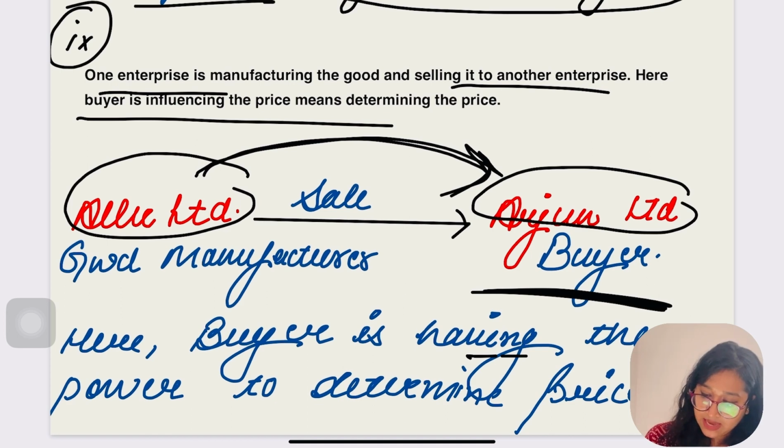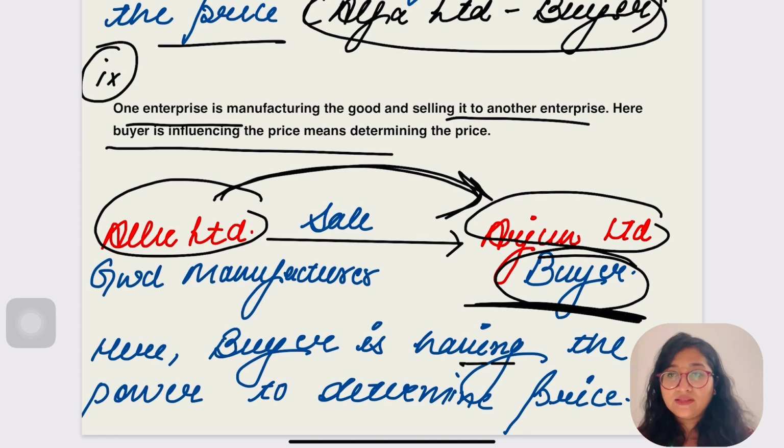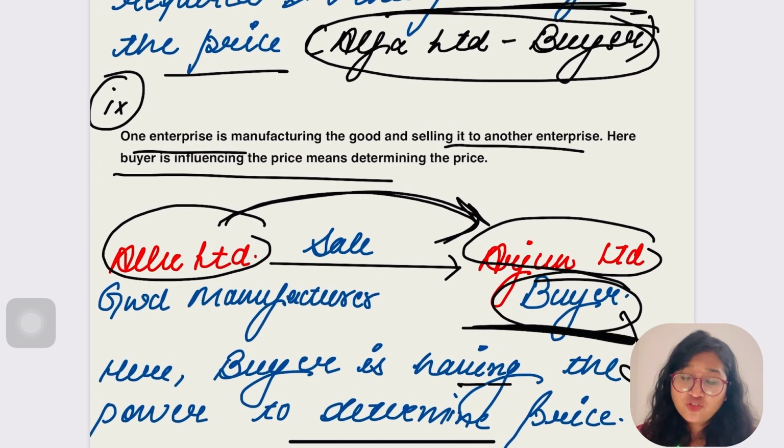Now do you think they are associate enterprises? Yes. The relationship between them would be of associate enterprise. Is it clear, everybody? Because the buyer is ultimately having the power to determine the price of the goods manufactured by Allu Limited.